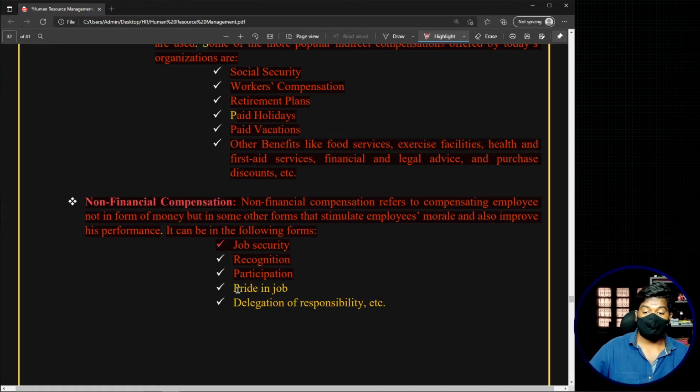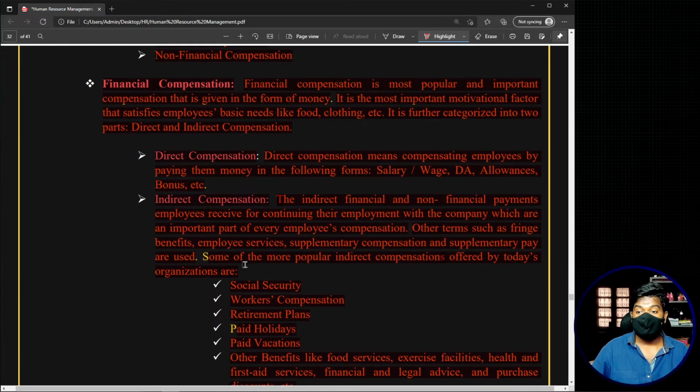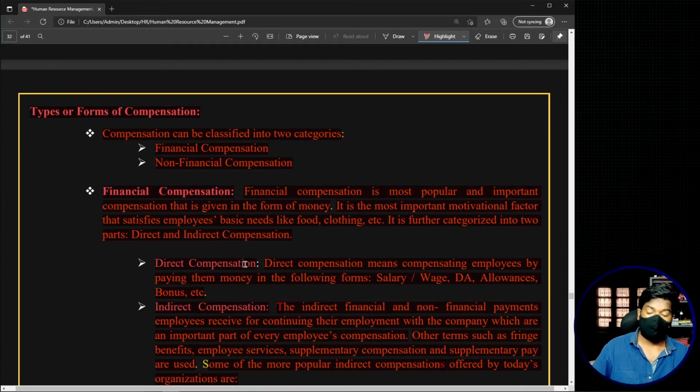And we'll also be having something called pride in job, delegation of responsibility, etc. So this particular topic is a very small and easy topic, which is the types or forms of compensation. Now most people get confused between this topic and the first topic, which is the different components in the compensation. See, there are so many different components in the compensation.